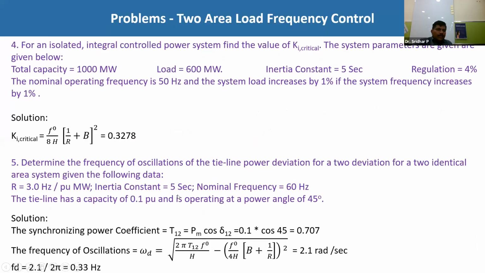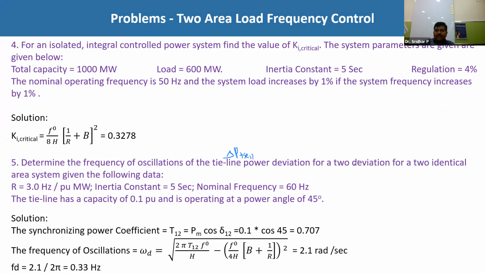The next problem is to determine the frequency of oscillations of the tie line power deviation. Tie line power is P tie 1-2, and deviation is delta.